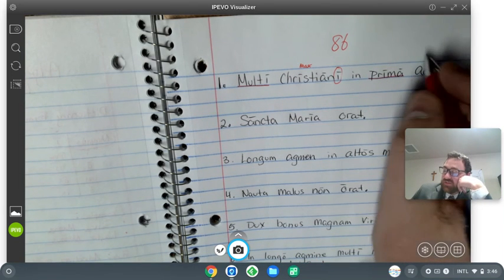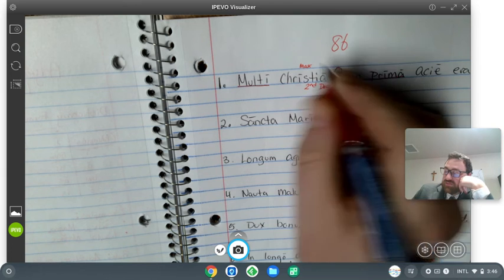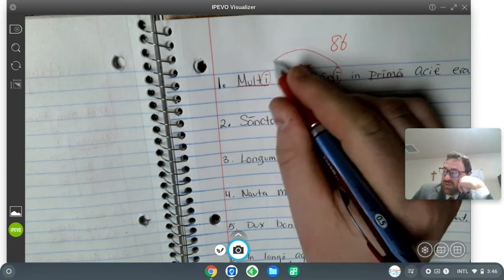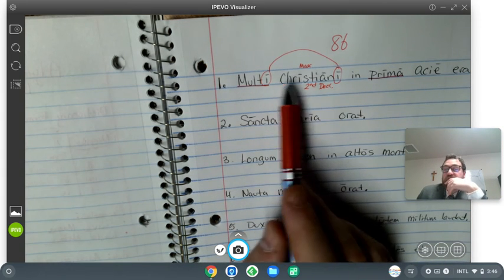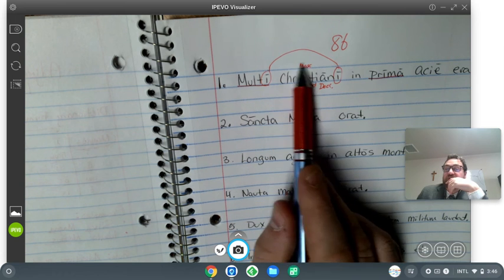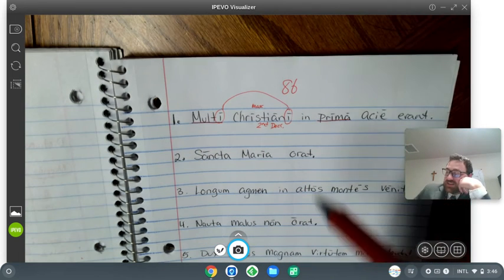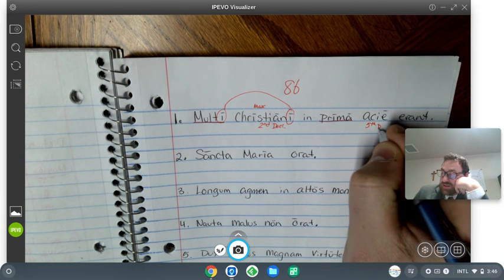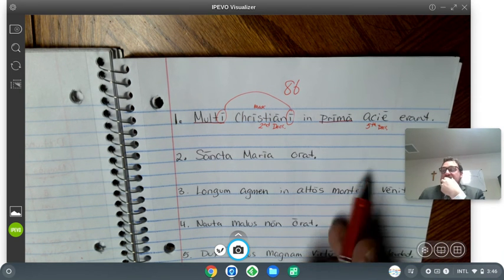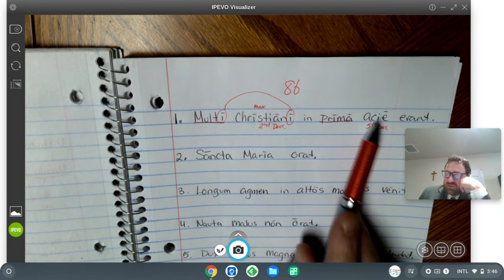So this one's a little tough because Christiani is a second declension word, and multi and Christiani, they match each other. Because that tends to happen when you have a second declension word with a first or second declension adjective. They tend to just look the same. Acie is a fifth declension word. And what did we learn about fifth declension words? That they were feminine, with a couple of exceptions, but this one's feminine.